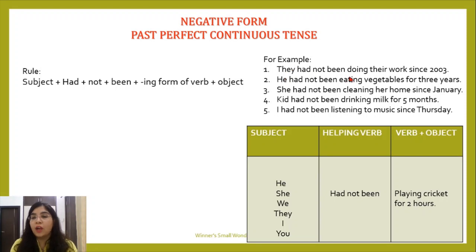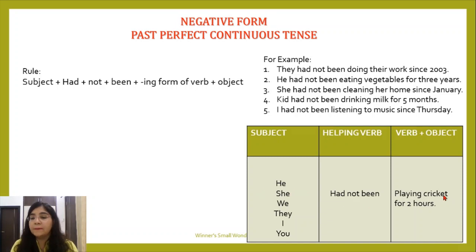They had not been doing their work since 2003. He had not been eating vegetables for 3 years. She had not been cleaning her home since January. Kid had not been drinking milk for 5 months. I had not been listening to music since Thursday. Let's look at the tab.